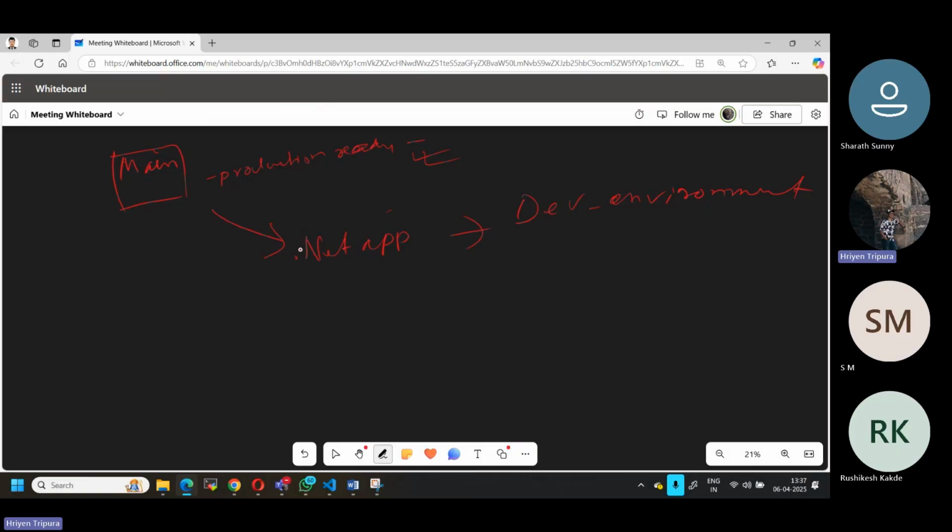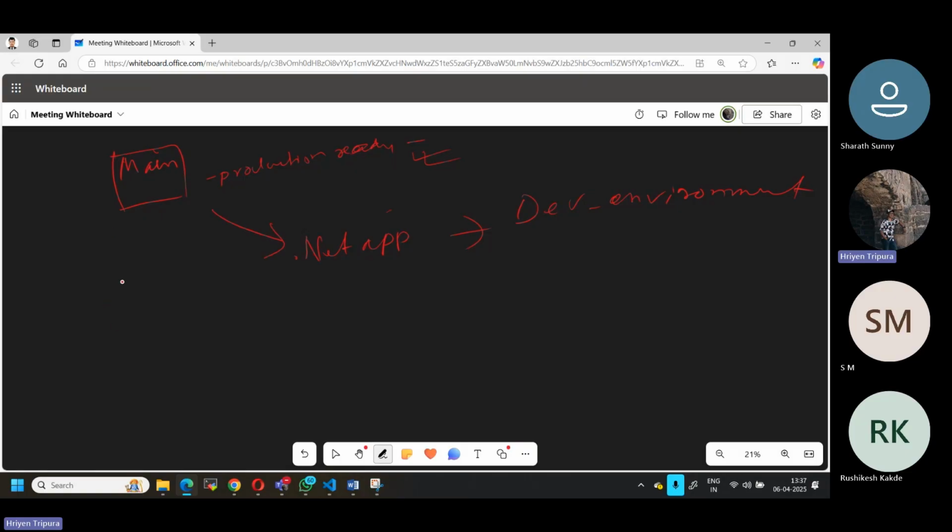So what they have to do first, maybe for some particular application they want to deploy. Let's talk about the example of this particular .NET application. They want to deploy to this environment, the development or dev environment. Now, what this person will do, first of all, once they gather all the requirements, they will take the code from the main branch.